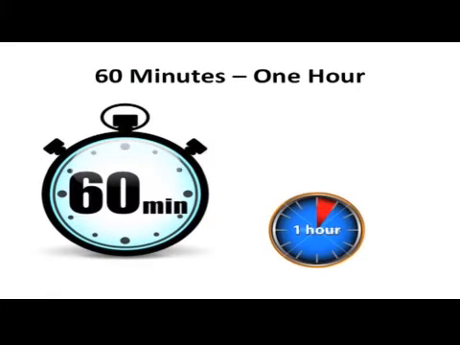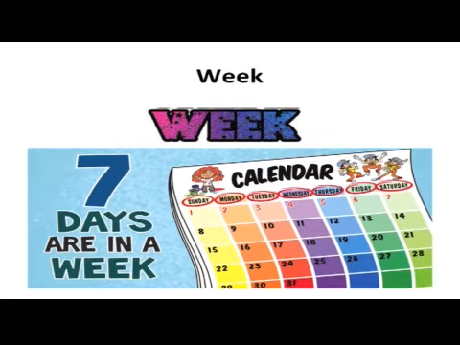Now, you all list your daily routines in 24-hour timings and convert them into 12-hour timings. I hope you all learned that seconds, minutes, hours, day, week, month and year are the units of time.